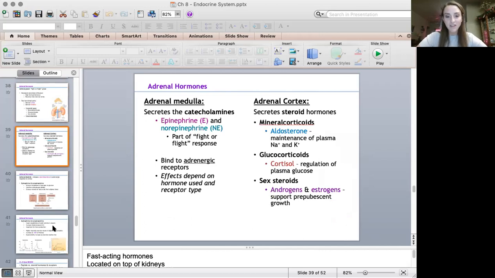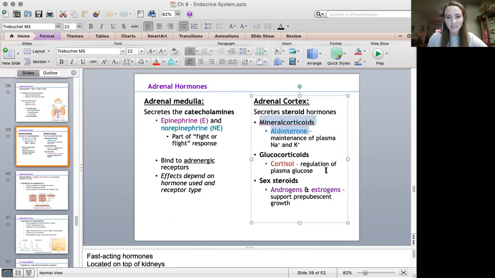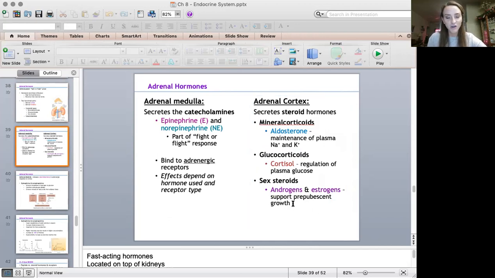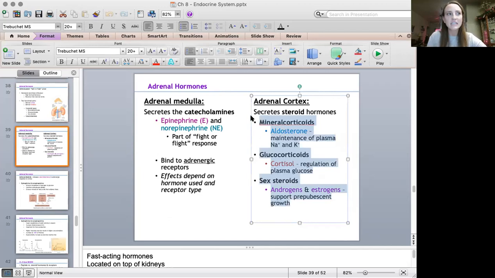So I do know that there is a question on the exam about these right here. So knowing that aldosterone is a mineral corticoid, and then knowing that cortisol is a glucocorticoid, and then knowing that androgen and estrogen are sex steroids. So you do have to know that. That's big. So just knowing basically the classes of these adrenal hormones, you have to be familiar with.